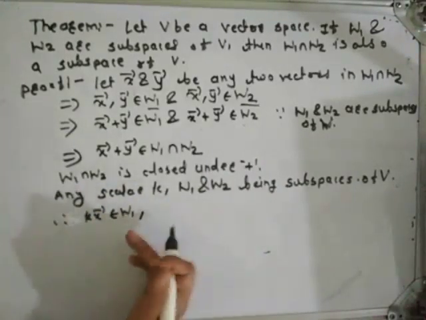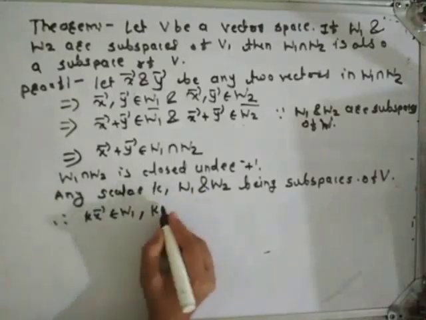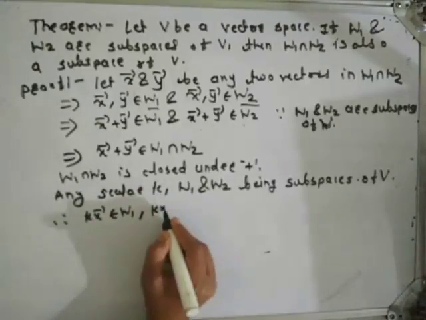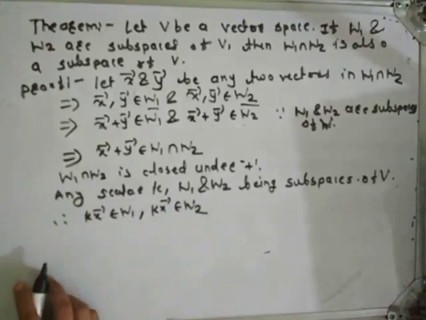Therefore, they are closed under scalar multiplication. So K into X bar belongs to W1, and also K into X bar belongs to W2.